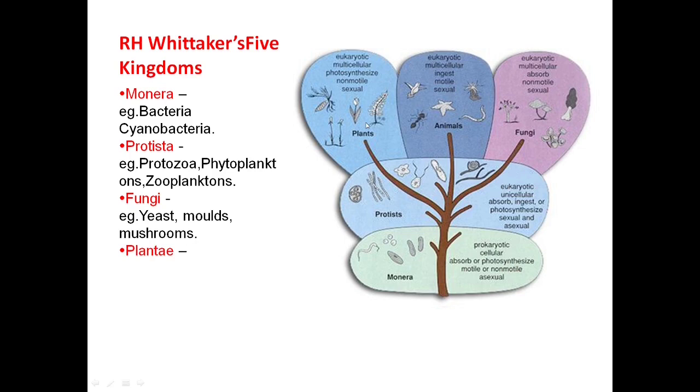Then kingdom Plantae. These are eukaryotic, multicellular, photosynthetic and include all the plants. And last one, kingdom Animalia. They are eukaryotic, multicellular, and include all the animals. So with this we can understand the different organisms found in different kingdoms.